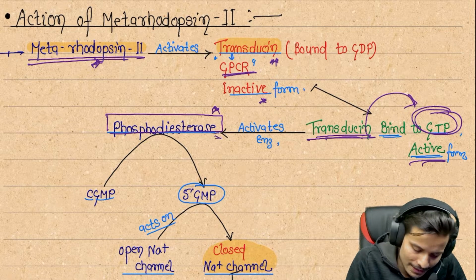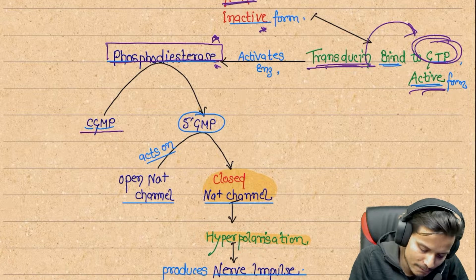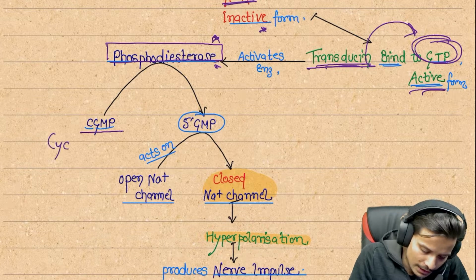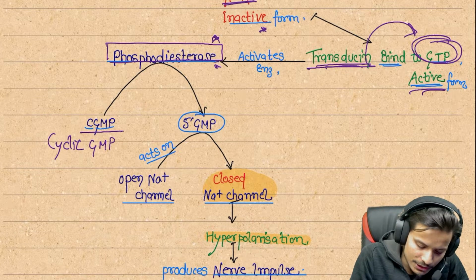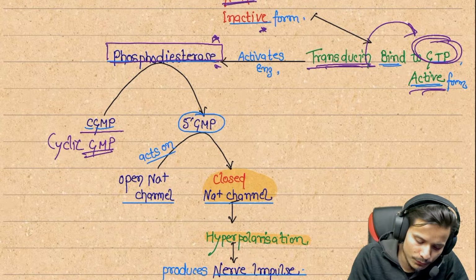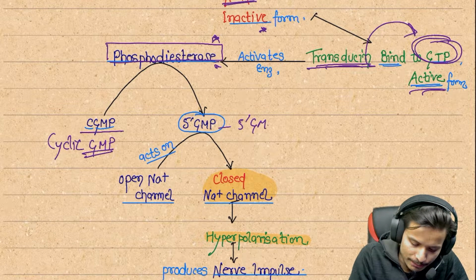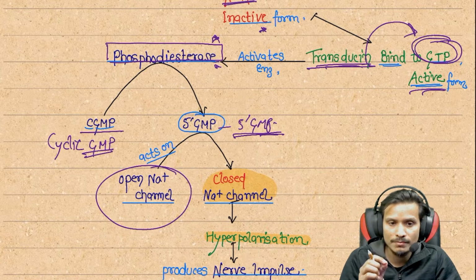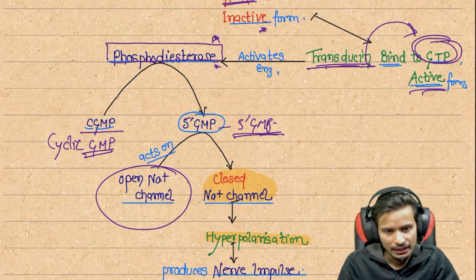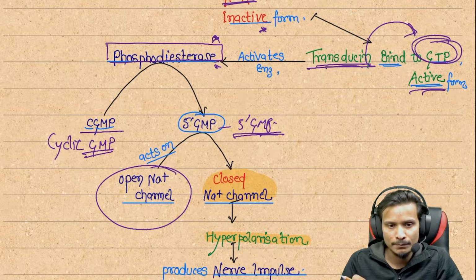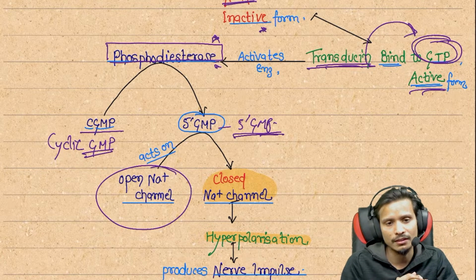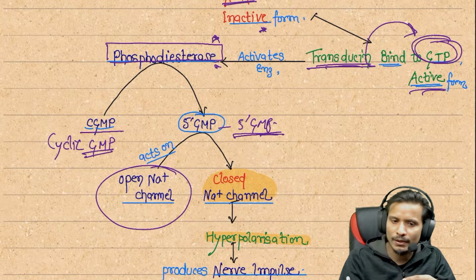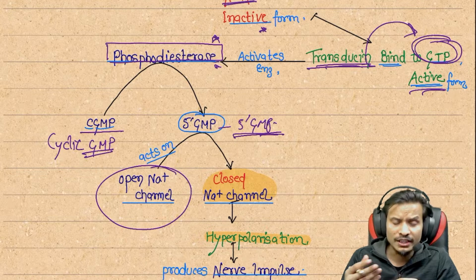Next, the phosphodiesterase enzyme is going to convert the cyclic GMP into 5' GMP, and after that this 5' GMP is responsible for closing the open sodium channel, which is what happens opposite to the usual case. Mainly, if the sodium channel is closed, we phosphorylate it and the sodium channel will open, and mainly depolarization happens.